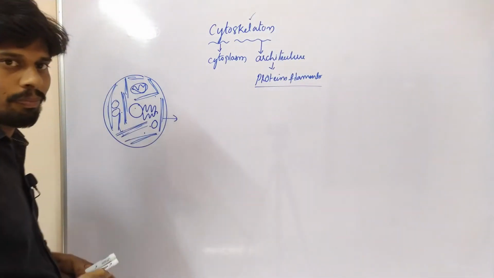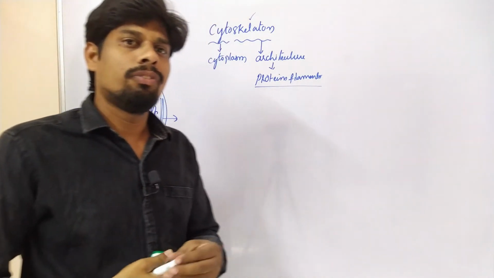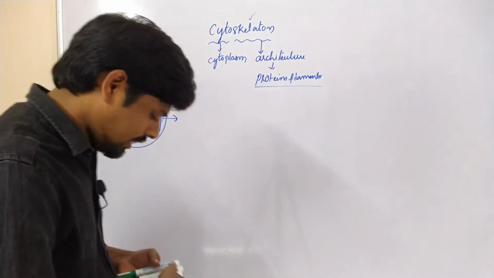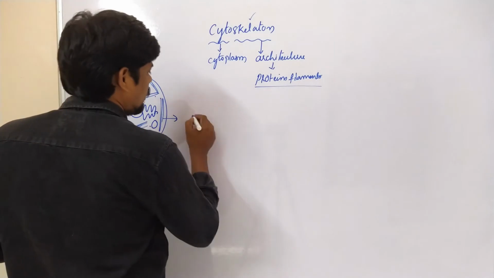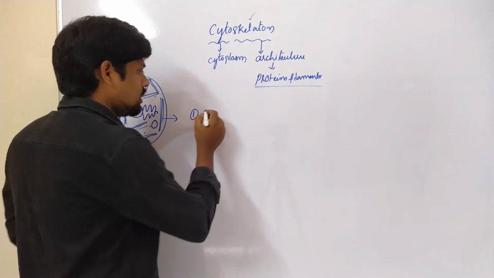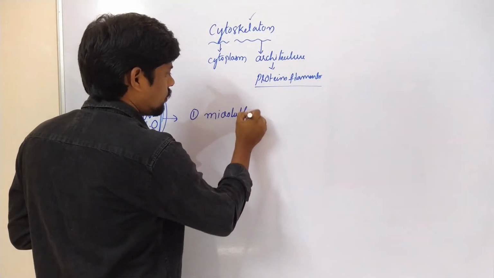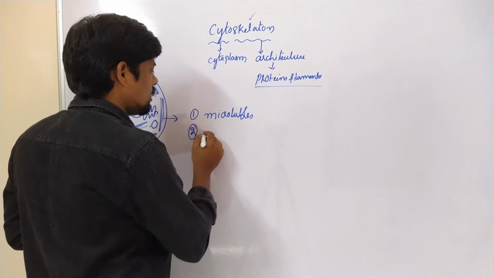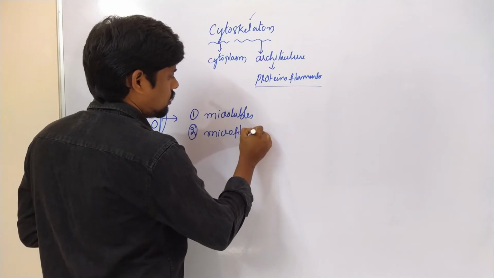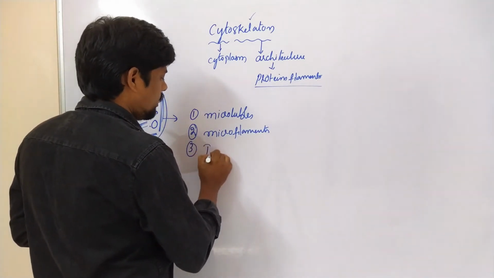Is it clear? So let us see how many types of cytoskeleton filaments or structures are present in a cell. There are three types of cytoskeleton structures. The first one is the microtubules. The second one is microfilaments. The third one is intermediate filaments.